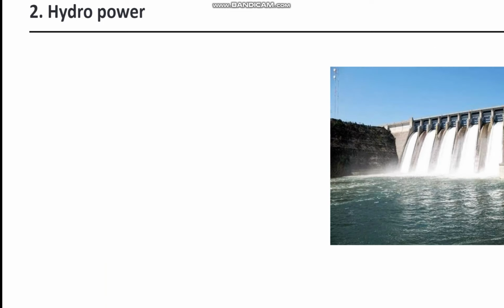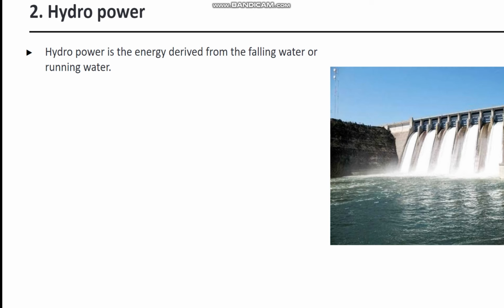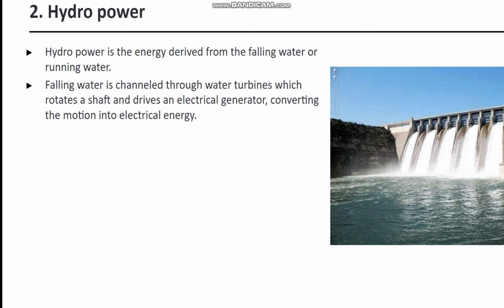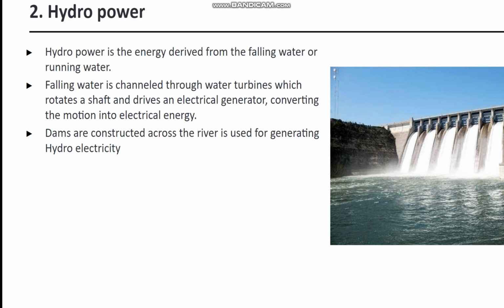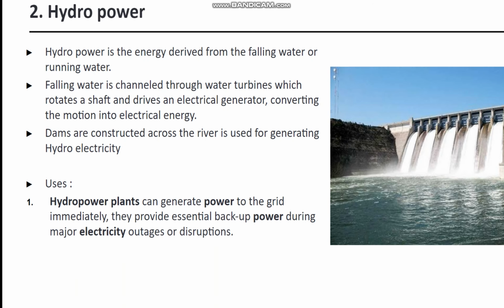Then second is hydropower. Hydropower is the energy which is derived from the falling water or running water. Falling water is channeled through water turbines which rotate a shaft and drive an electrical generator, converting the motion into electrical energy. Dams are constructed across the river for generating hydroelectricity.